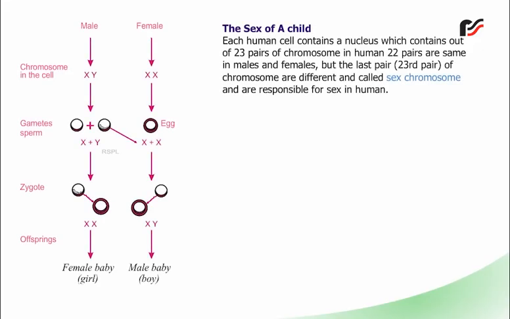The sex of a child. Each human cell contains a nucleus which consists of 23 pairs of chromosomes. In humans, 22 pairs are the same in males and females, but the last pair, the 23rd pair of chromosomes, is different and called sex chromosomes, and is responsible for sex in humans.